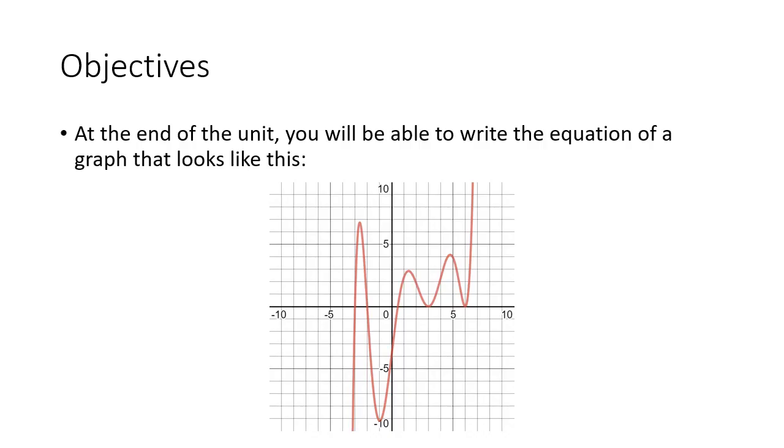At the end of these videos, there are two main goals that we'll have. First of all, if we see a polynomial that looks something like this, and it makes you want to throw up a little bit in your mouth, that's perfectly reasonable. This is a pretty confusing looking thing. But after we analyze what these different data points are and what's going on here, we should be able to write the equation of a polynomial that looks like that.